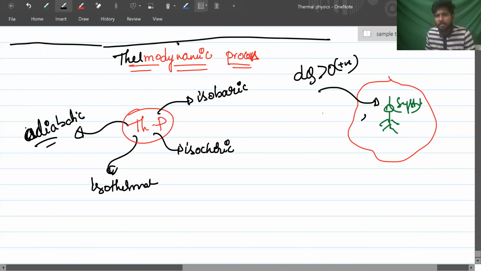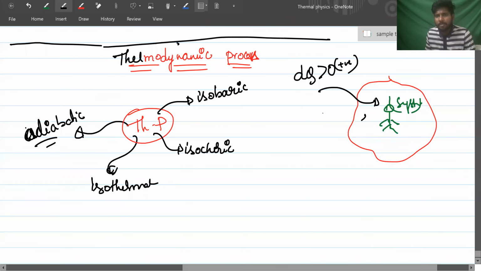Next, if the system's temperature is raised, that means du is greater than 0. That is, du is positive. If the system's temperature is decreased, that means du is less than 0, negative.